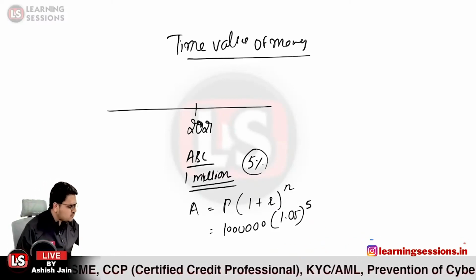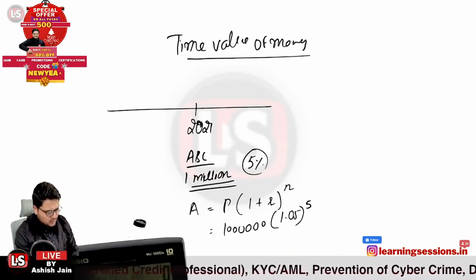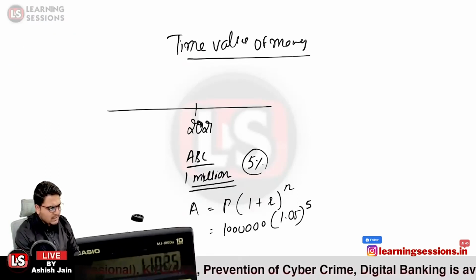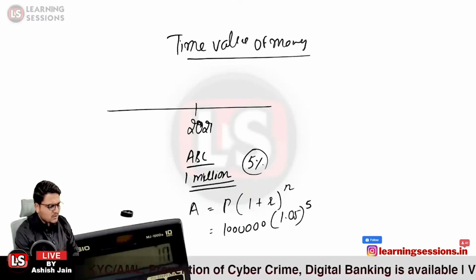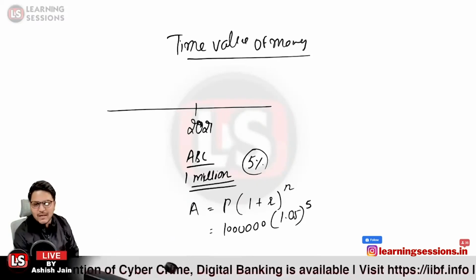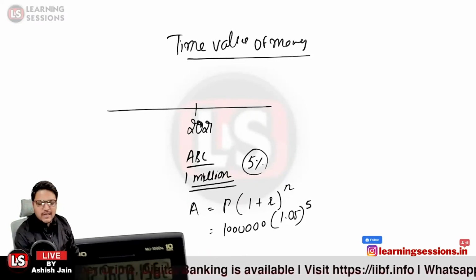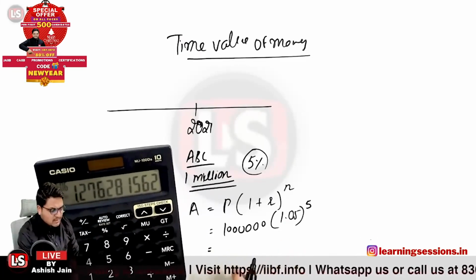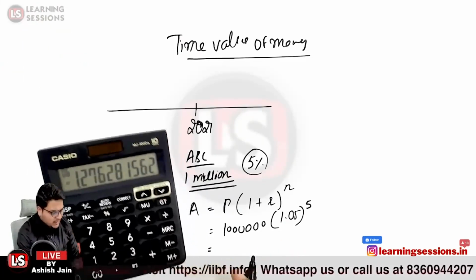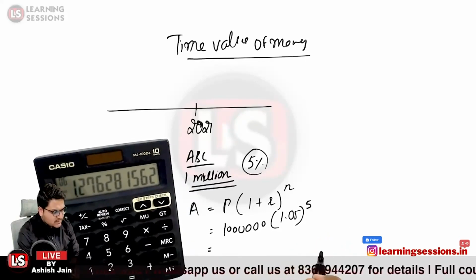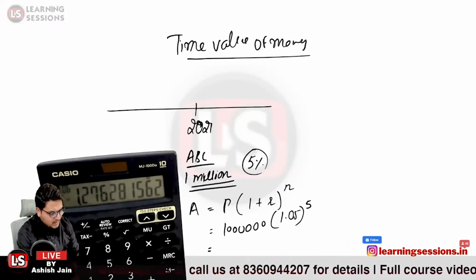That would be quite simple to calculate, and we can answer the question over here. So it will be 1.05 multiplied by 1.05 multiplied by 1.05 multiplied by 1.05 again, and 1.05 again. Actually, there was some issue in my calculator right now, that is why I'm not able to just press the equal to sign and calculate it. Otherwise, it is quite simple to calculate with a simple calculator. So 1.05 raised to power 5 is equal to 1.27628, multiplied by 10 lakh.